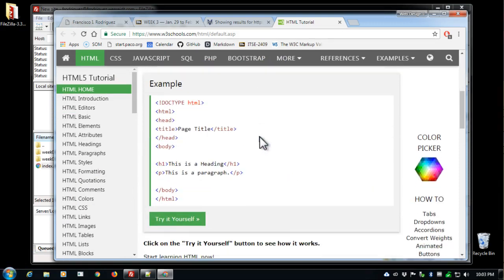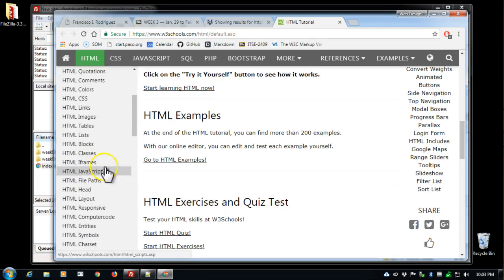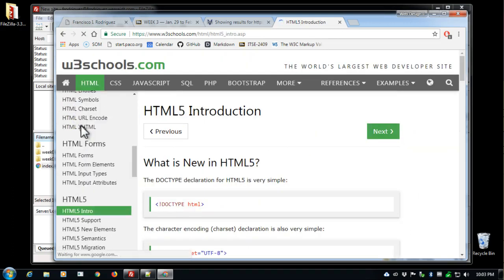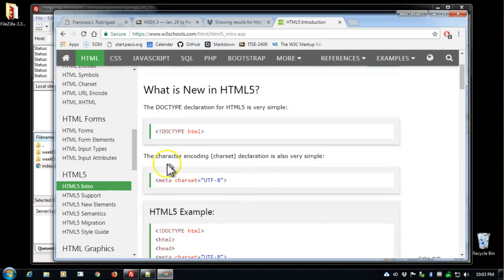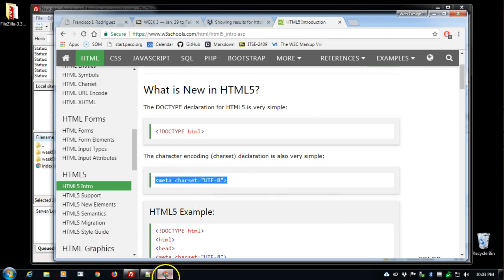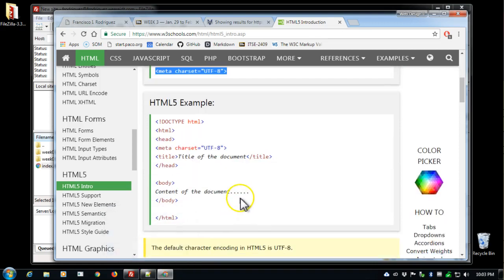Since this was a very basic example, they didn't bother to do that, but if you go into the HTML5 intro page, here they present the doctype declaration being simple, and then they have the character encoding declaration being very simple, and that's the one code that we need to copy. Meta charset is UTF-8. I'll copy that, go back into, oh, and they show you where it goes. It goes right after the head starts.